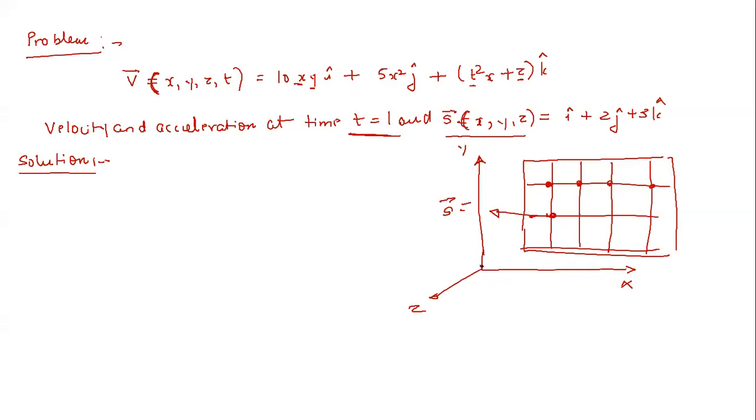So at this point the position vector is given to you. Let's say this point position vector is this one, and now you have to calculate the velocity and acceleration at this particular point at, let's say, some time instant t, right? So we don't know if this flow is steady or unsteady, we don't know anything. Now let me ask you, what do you feel, is this flow steady or unsteady?